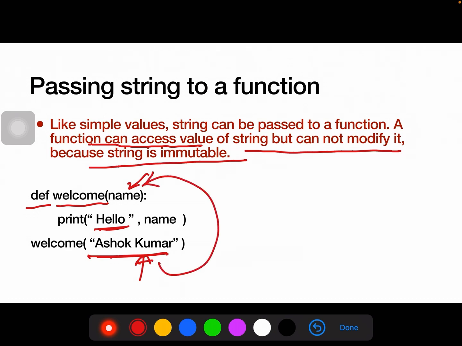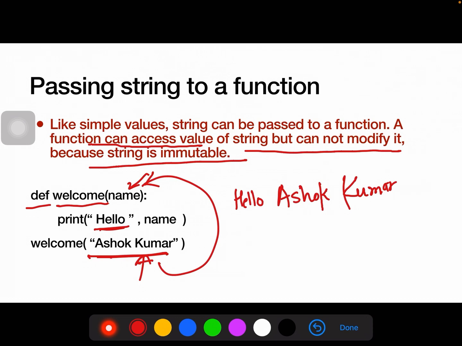Then what will we get? It will print hello Ashok Kumar. So we can see that a string can also be passed as an argument.